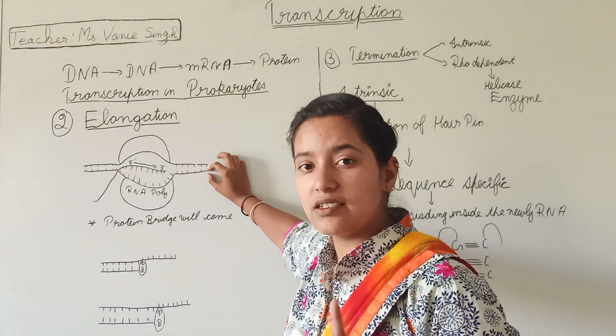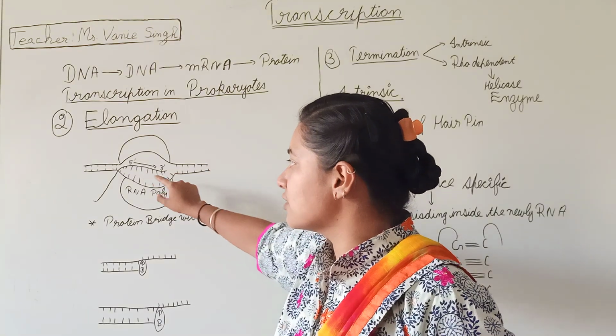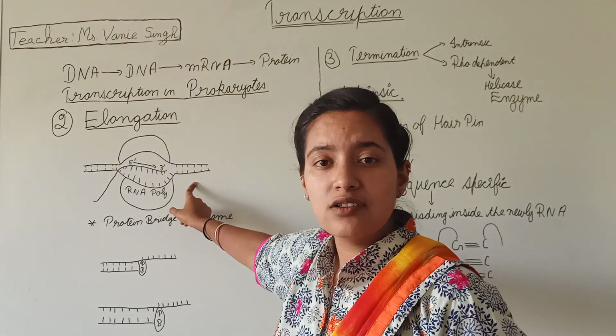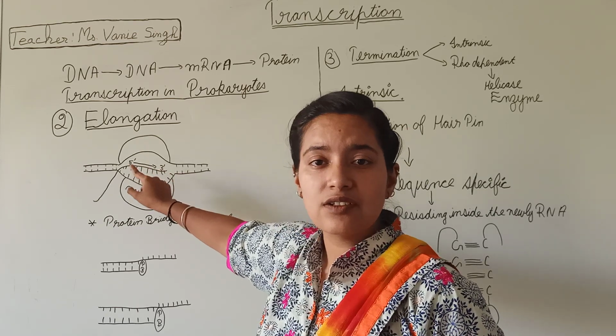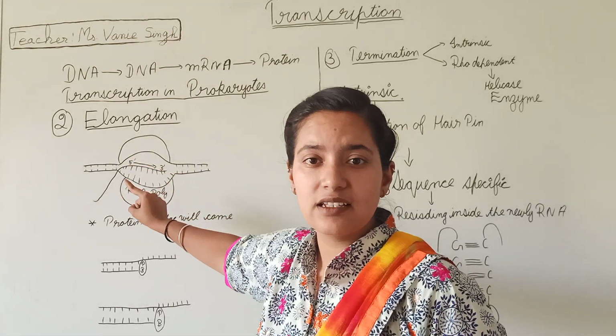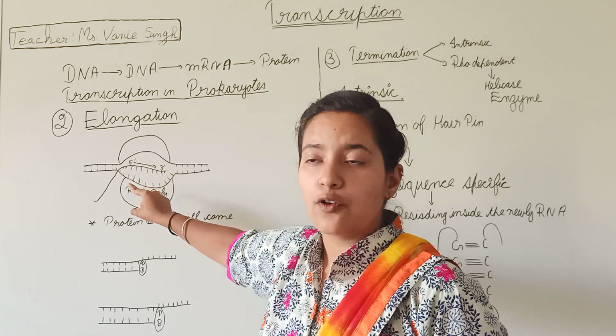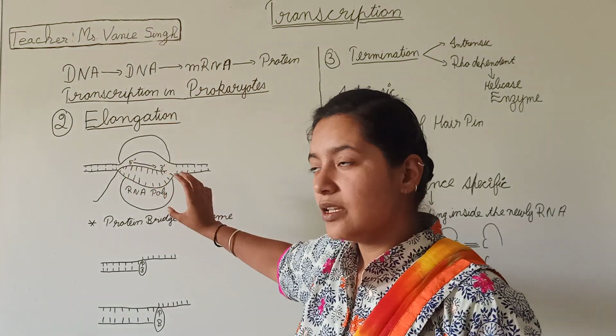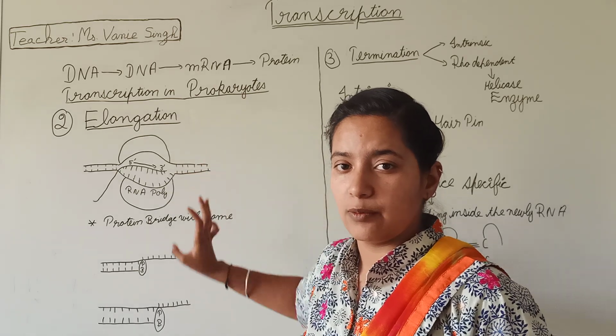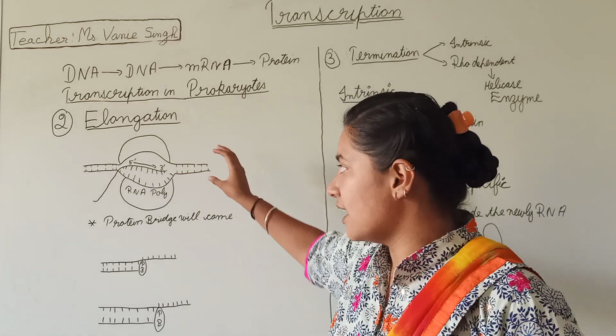This is the second point. Now this template strand wants to be copied, and the new strand which will get synthesized will be from the 5' end to the 3' end. This one is the first step. Is it clear? Next step is